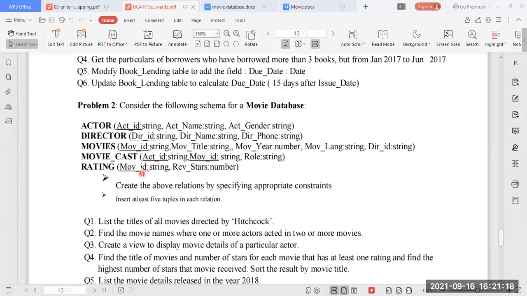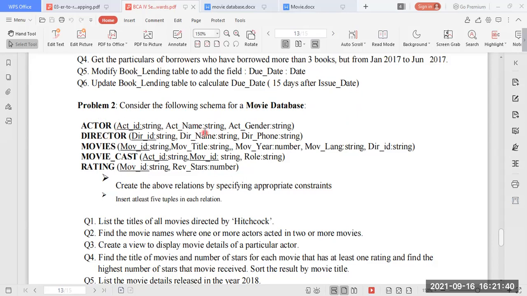Once the movie has been released, and after it has been watched by all the people, they will start giving ratings. Was it good? Was it bad? Or okay, average? Such ratings have to be given between the values 1 to 5. So today we will begin with the movie database.